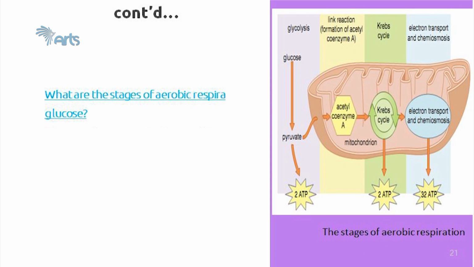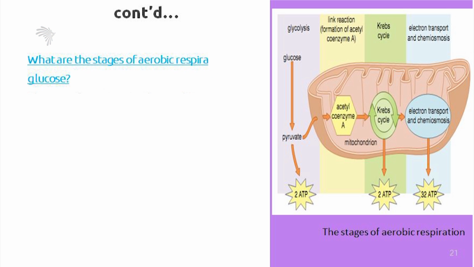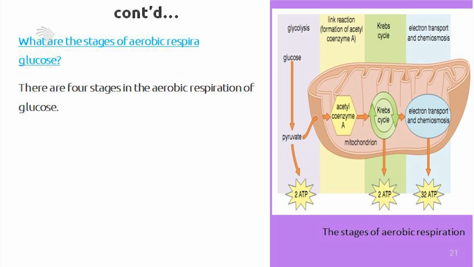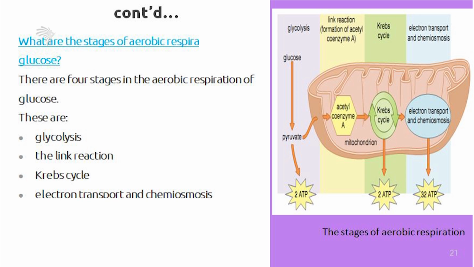What are the stages of aerobic respiration of glucose? There are four stages in the aerobic respiration of glucose: glycolysis, the link reaction, the Krebs cycle, and electron transport and chemiosmosis. Except for glycolysis, the first process, all the remaining ones, that is the link reaction, the Krebs cycle, and electron transport and chemiosmosis, take place inside the mitochondria.